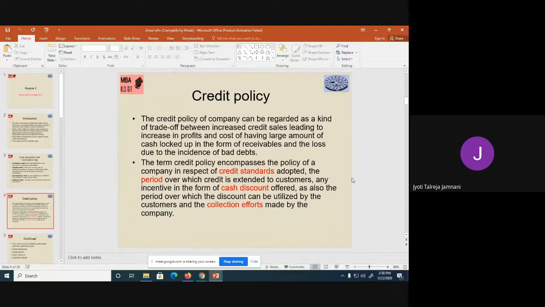You should not make more losses, then that policy is not a good policy. So we have to prepare such credit policy. Whenever a company prepares credit policy, it basically keeps into account four things. Four things are to be kept into mind whenever you plan for a credit policy.